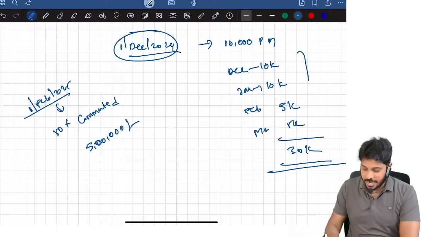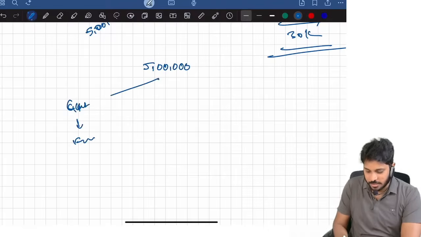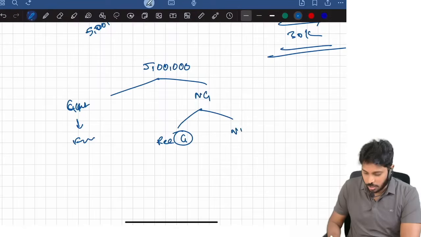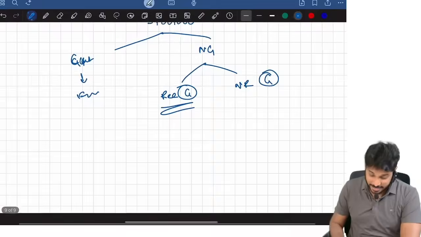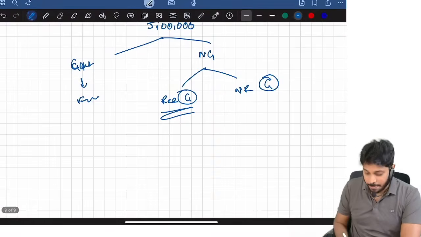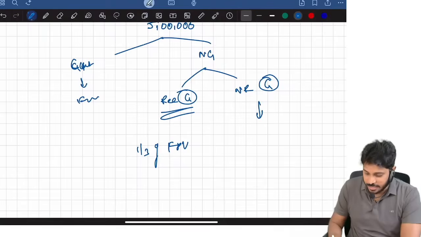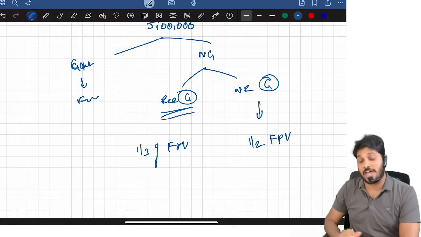Now, okay, fine, sir, I understood uncommuted. What about the 5 lakhs money he received? He received 5 lakhs as commuted pension. Sir, government employees are fully exempt. For a non-government employee, check these points. Is he receiving gratuity or not receiving gratuity? Sir, he is receiving gratuity also. Then how much is exempted? 1/3 of full pension value is exempted. Sir, he is not receiving gratuity, then half is exempted, 50% of full value.